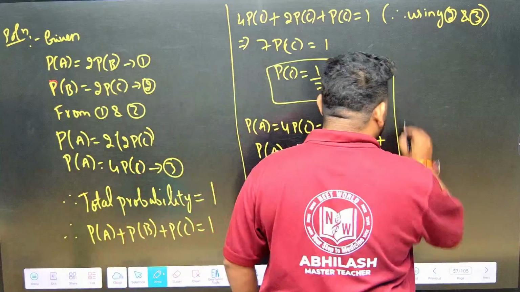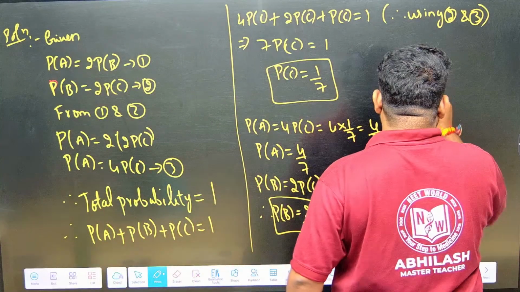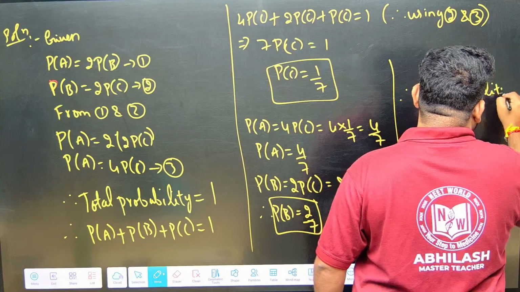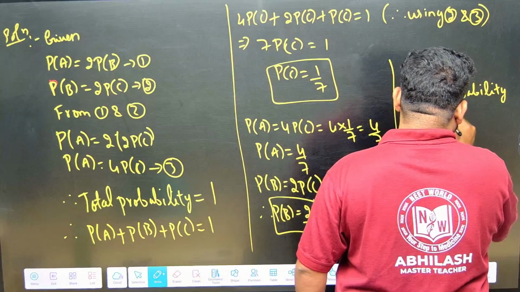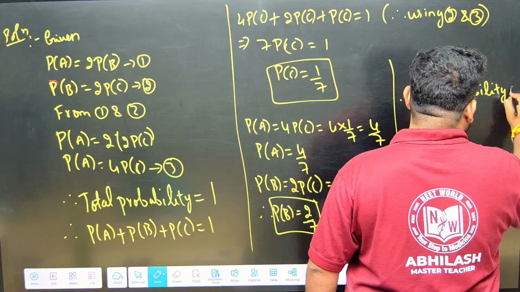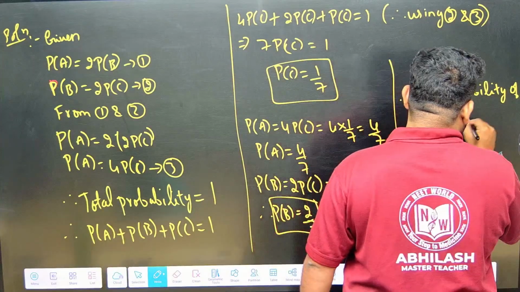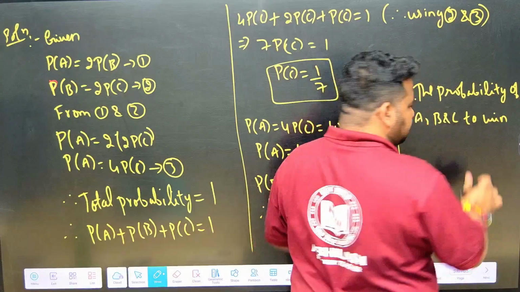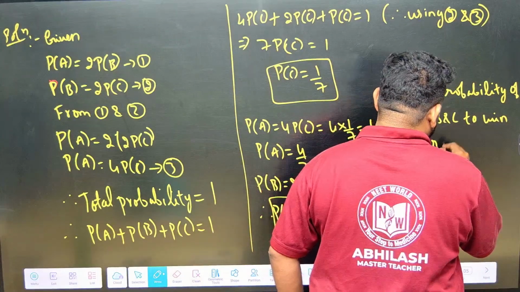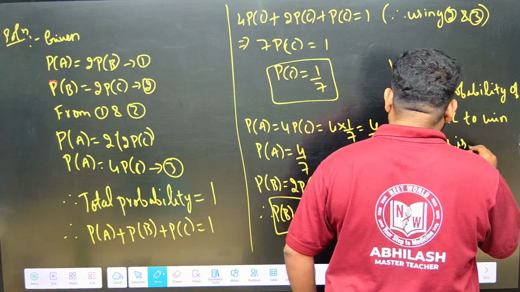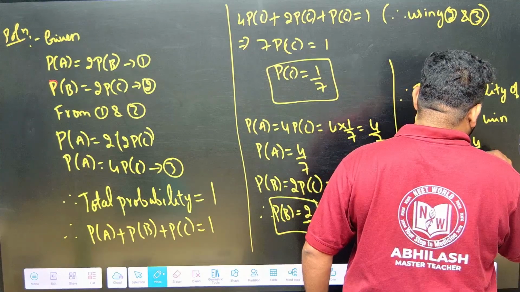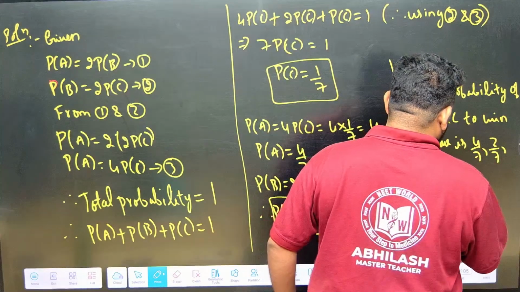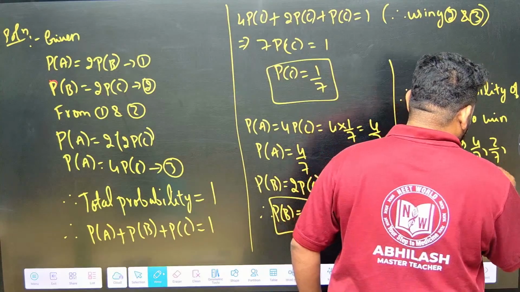Therefore you have to write the probability of horses A, B and C to win the race. You have to write it in the final step, which is the conclusion, that is, the answer. The probabilities to win the race are: A is 4 by 7, B is 2 by 7 and C is 1 by 7 respectively. That's it.